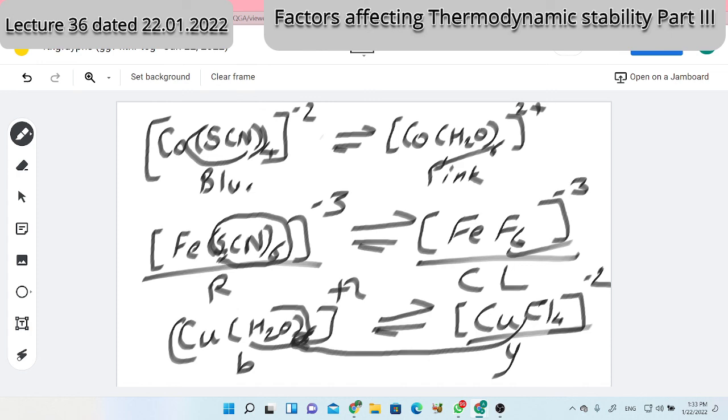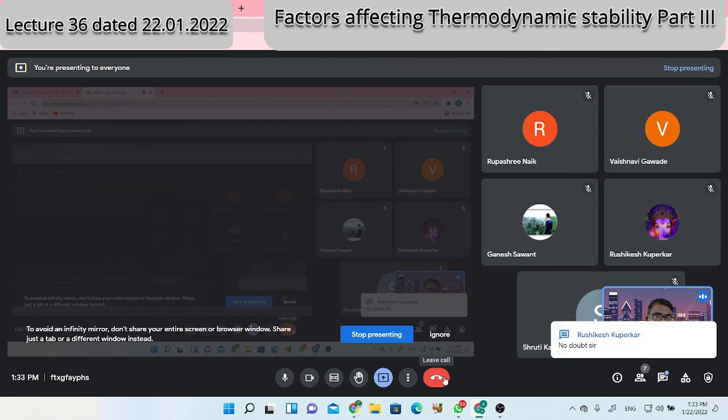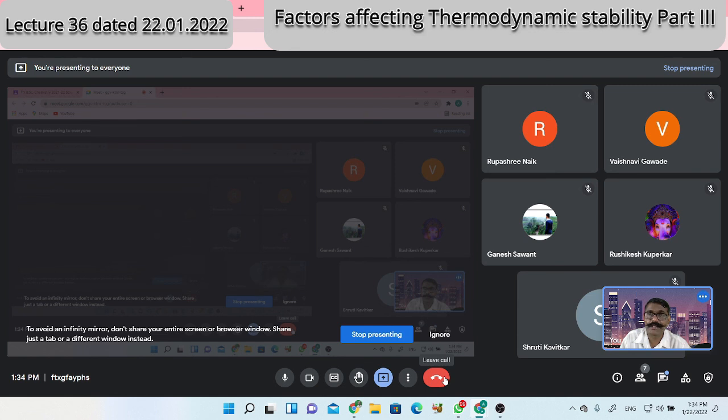Okay, students. Next time we will discuss the third main factor, that's the presence of rings or chelate effect. If any doubt is there, feel free to ask. Otherwise, we can stop. Shall we stop now? Okay, Rishikesh said no doubt. Then students, next time we'll discuss the next point, that's the presence of rings and its effect on thermodynamic stability.